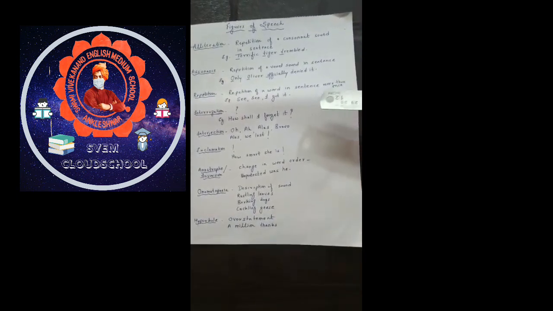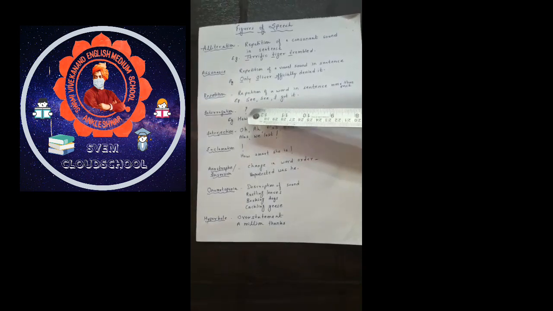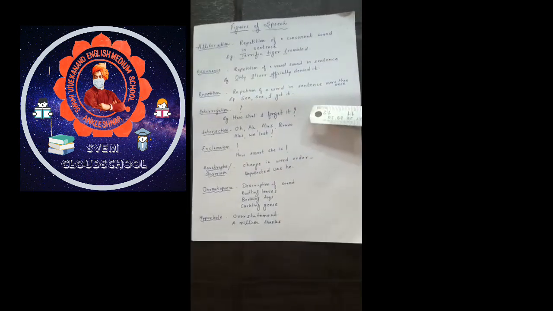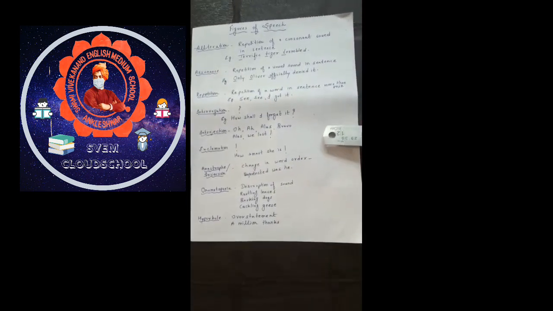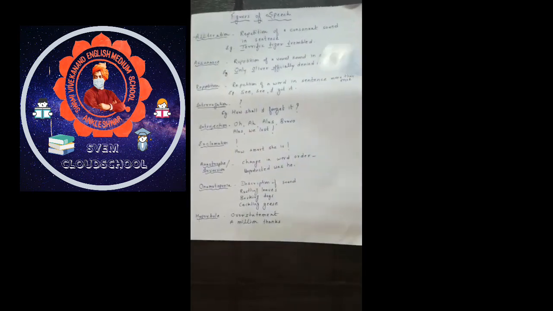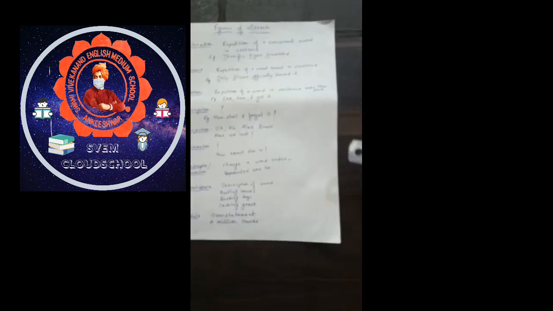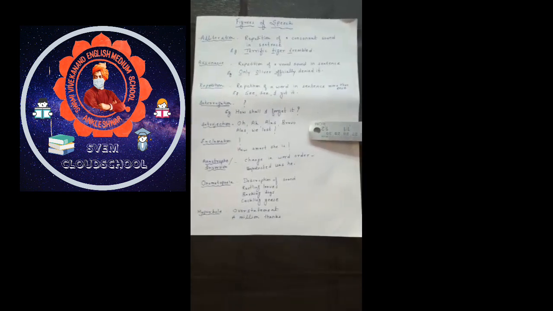The next figure of speech is interrogation. Interrogation, the question mark itself makes the figure of speech very clear. A sentence of poetry containing a question mark is described as interrogation. For example, how shall I forget it? Let us move on to the next figure of speech.